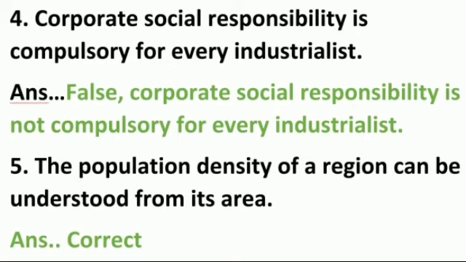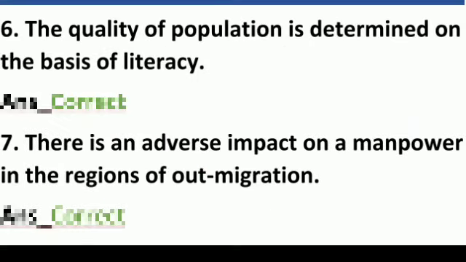Number 5, the population density of a region can be understood from its area. Your answer is correct. This statement is true. Next, number 6, the quality of population is determined on the basis of literacy. Answer is correct. Number 7, there is an adverse impact on manpower in the regions of outmigration. This is also a correct statement.